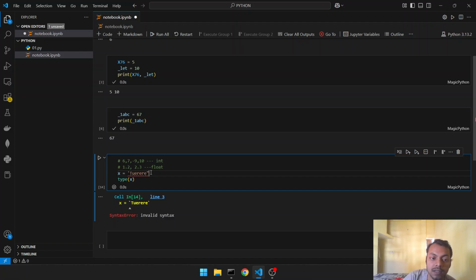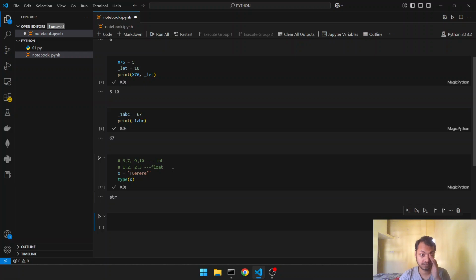That won't be valid. The quotation that starts has to end with the same quotation. However, if I place one single tick, it will be good. Okay, so that was string.